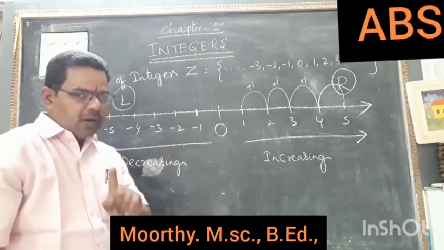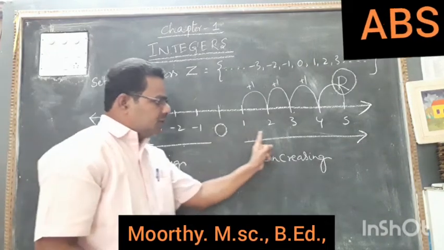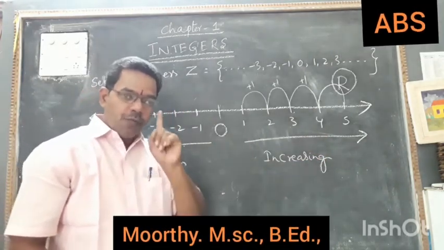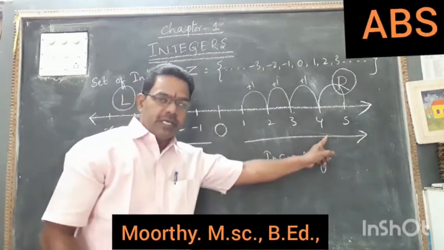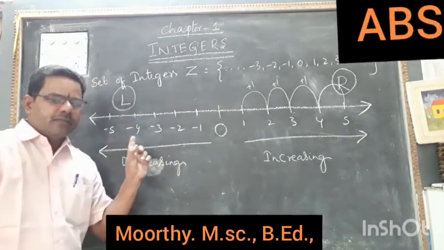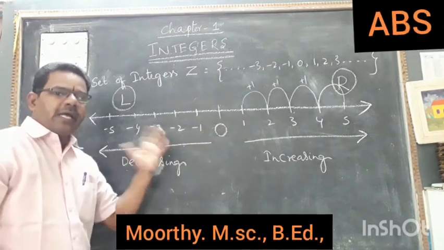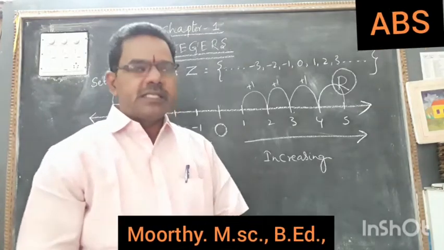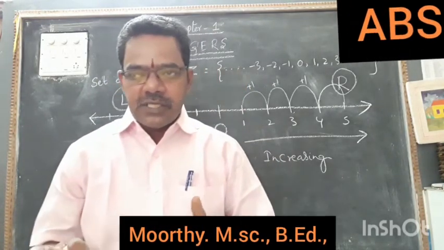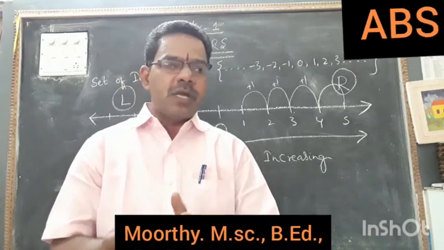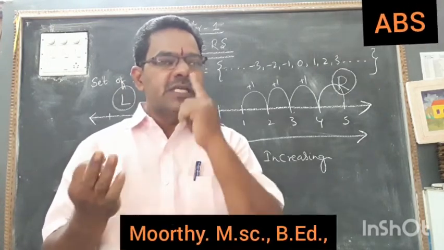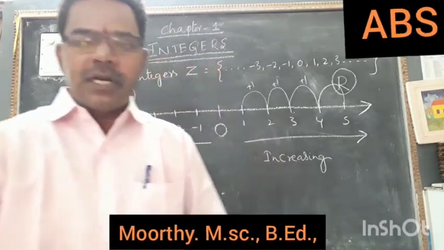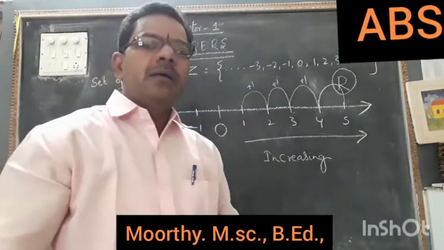So you have to remember, from now onwards, we won't use the names natural numbers. We call them only positive integers and negative integers. Understand? Positive integers and negative integers, including 0. So now, what is the definition we can say as the set of integers? Set of integers is nothing but the combination of positive integers, negative integers, including 0. Okay. So set of integers, how to compare them.